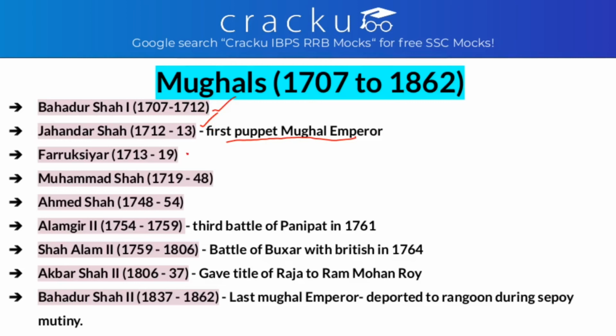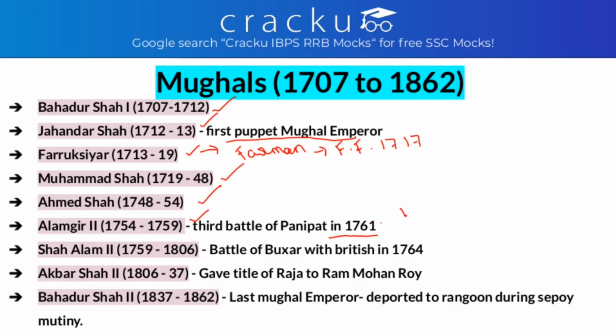Farrukh Siyar, from 1713 to 1719, was the one to give the Farman to the British. That was for collection of land revenue of Bengal, Bihar and Odisha. This was the Farman of 1717. Muhammad Shah ruled from 1719 to 1748. Ahmad Shah, 1748 to 1754. Alamgir II, 1754 to 1759, and under him the third battle of Panipat was fought in the year 1761.